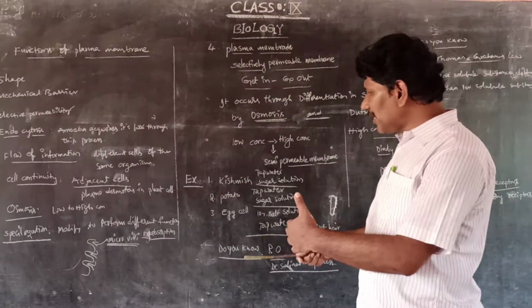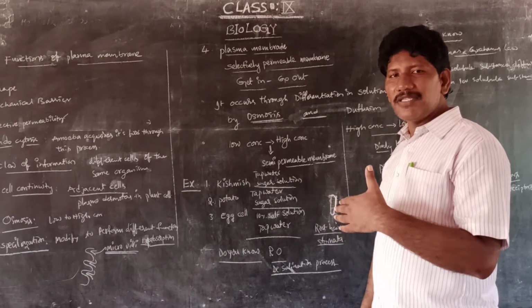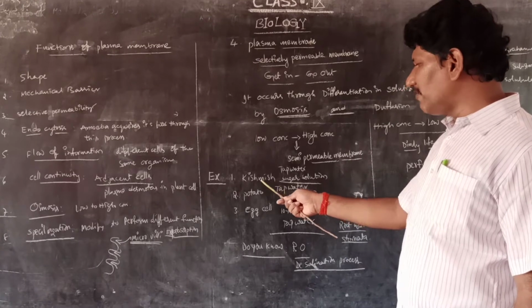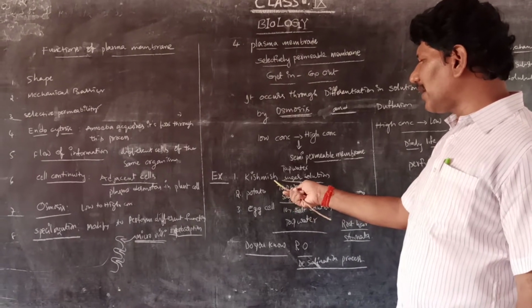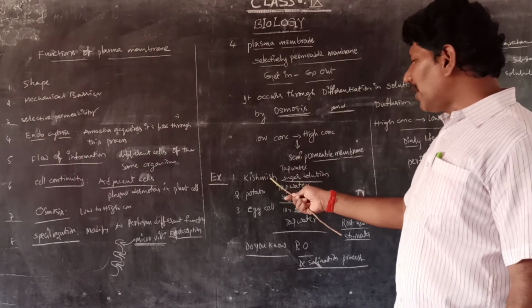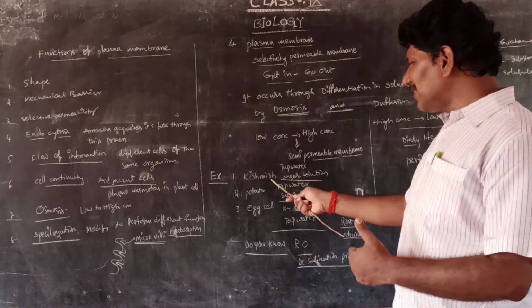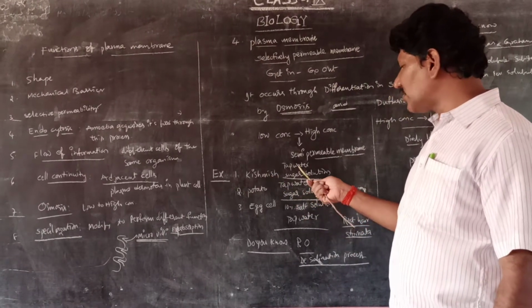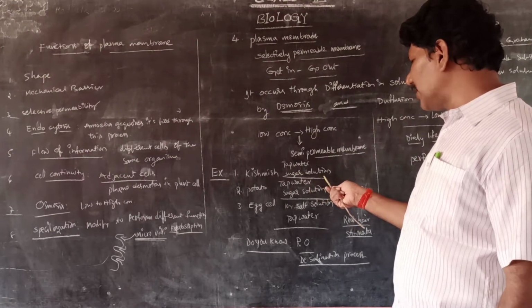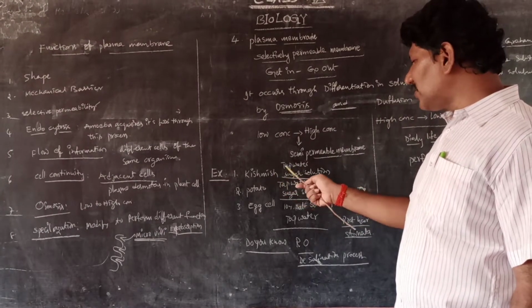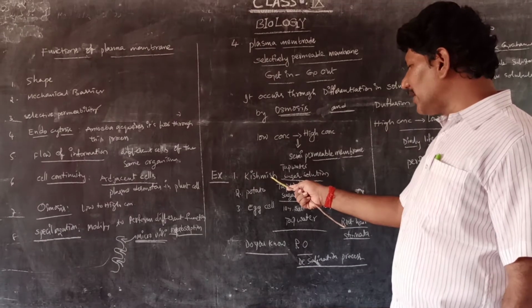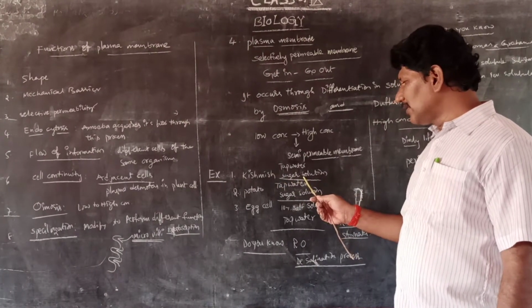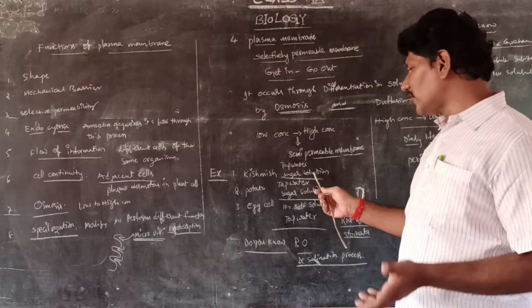Let us recall the lab activities we conducted till now. First example: kismis, or dry grape or raisin. We keep the kismis in two different solutions: tap water, which is lower in concentration, and sugar solution. When we place the kismis in tap water, it swells because of endosmosis. The same kismis, when placed in the sugar solution, shrinks because of exosmosis.